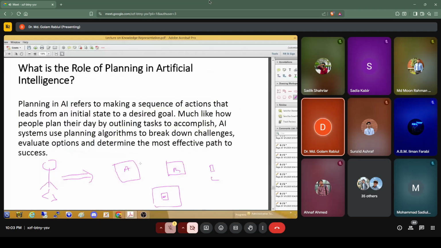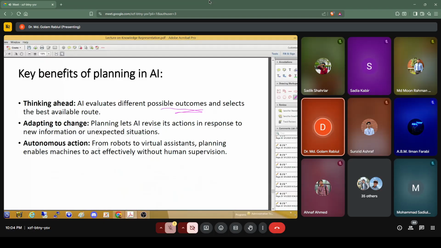Like for arranging these blocks, it can maybe pick this one on top of B, and then these two on top of A. Or the robot can do like at first A, then the C, that is the smallest one, and then it will see that okay, B is also larger than the C. So it should again remove the C and then pick the B and put it on top of A. And then after that, maybe C. So that means we can see there are sequences, but it needs to find out the best way or best path.